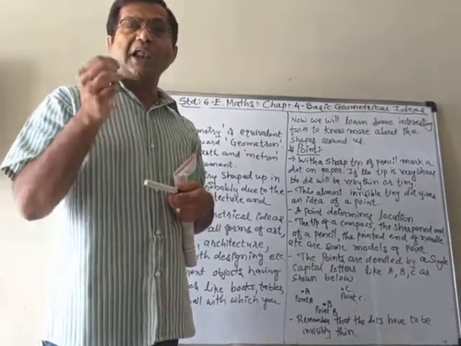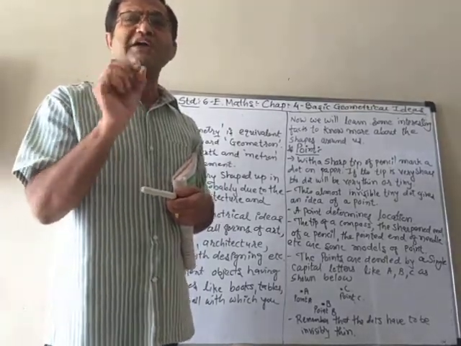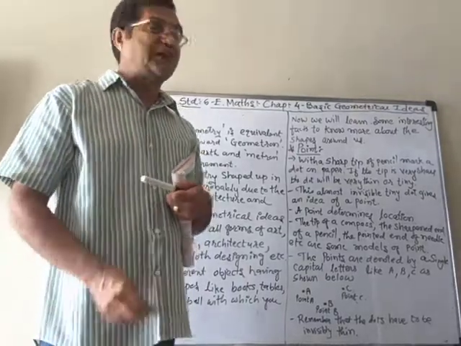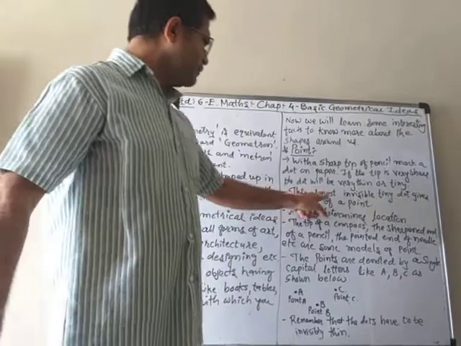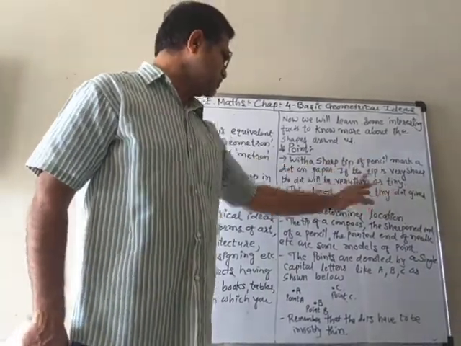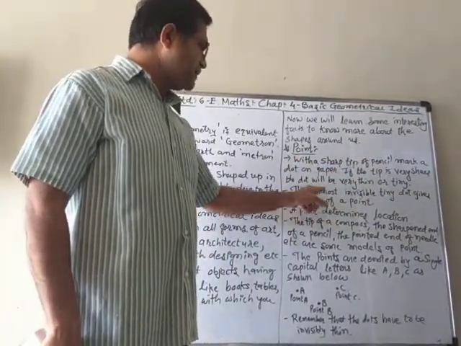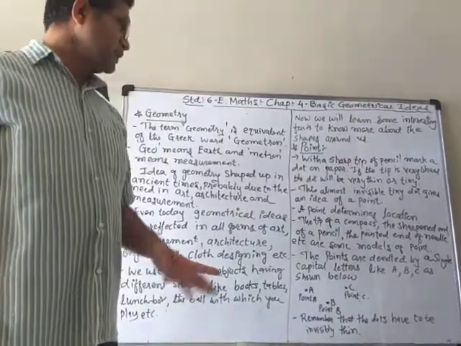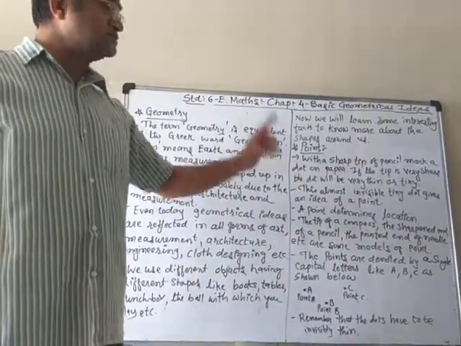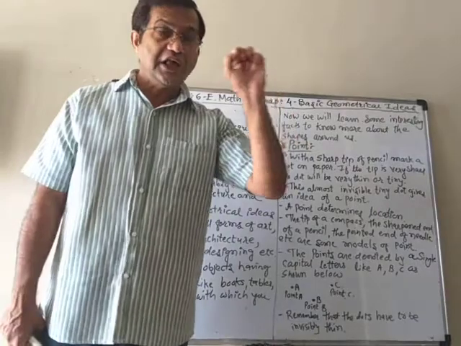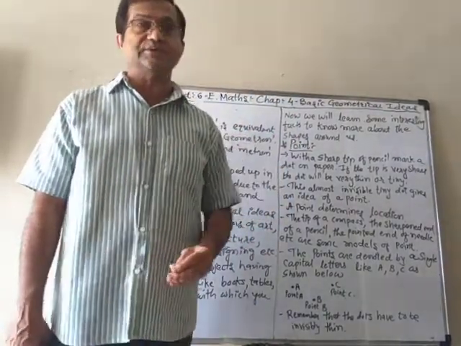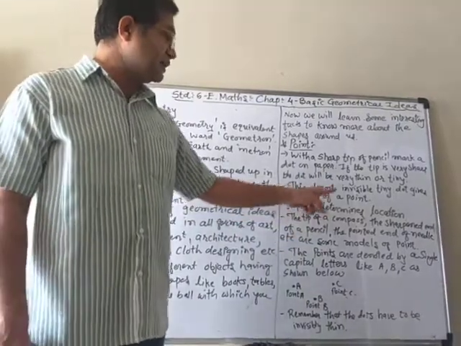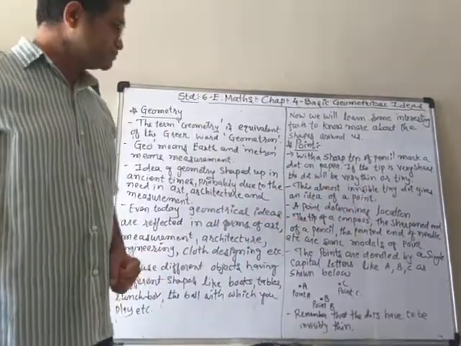So it is an almost tiny or invisible dot that represents a point. This almost invisible tiny dot gives an idea of a point. A point determines the exact location of something, some object or some place. So a point determines location.